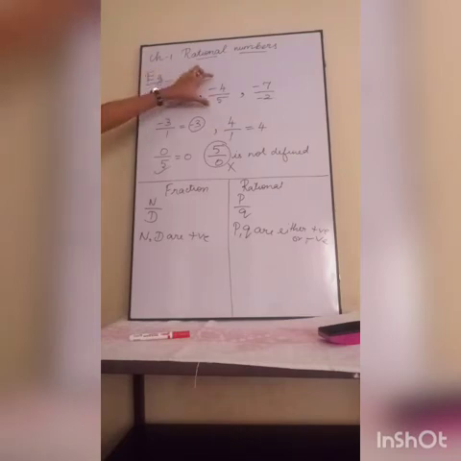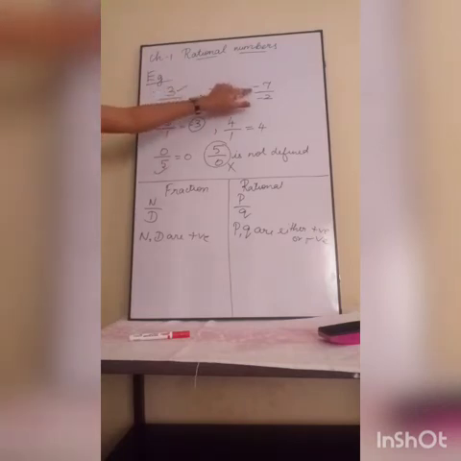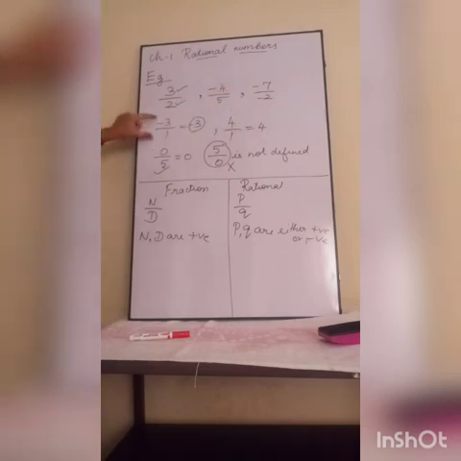But this is purely a rational number, it is not a fraction because it contains a negative sign. Then this is a rational number. This can be a fraction. Understood? So every fraction is a rational number.